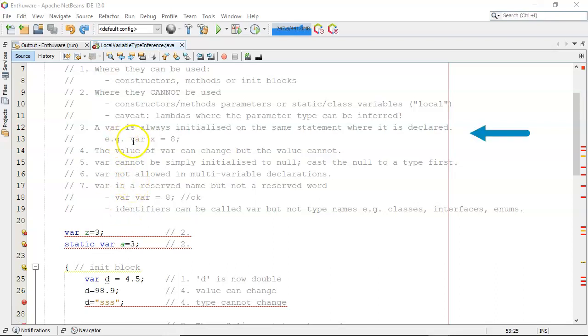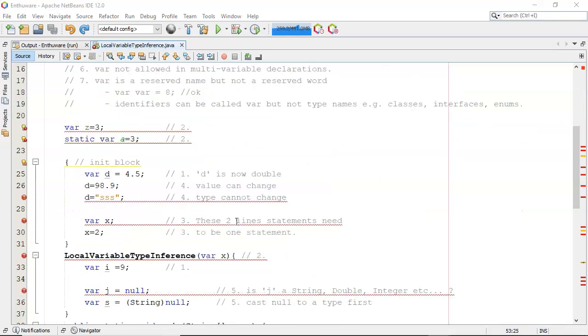Number 3. A variable is always initialized on the same statement where it is declared. For example, var x is assigned 8, making x an int. So let's look at that. There, var x semicolon, x is assigned 2. That is a problem. These two statements need to be one statement.